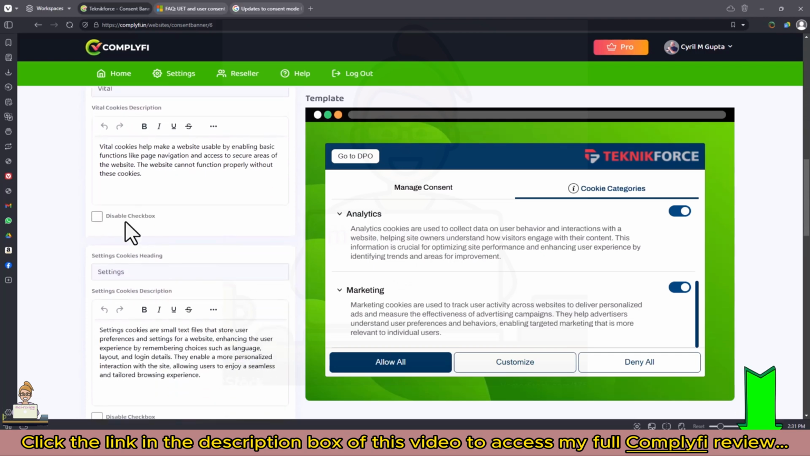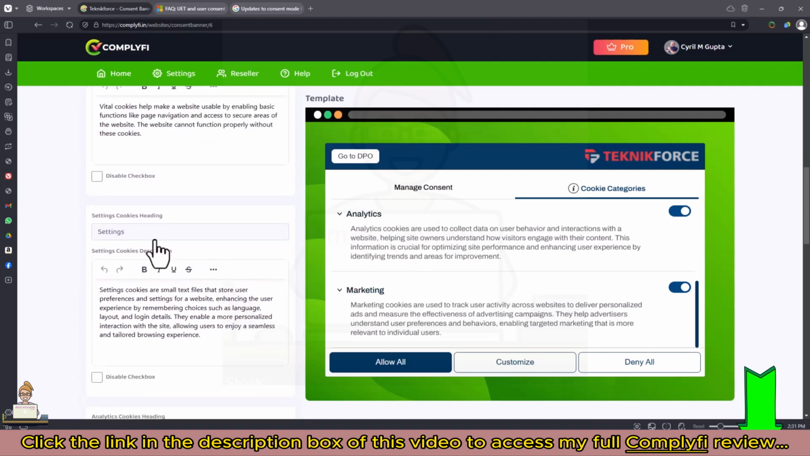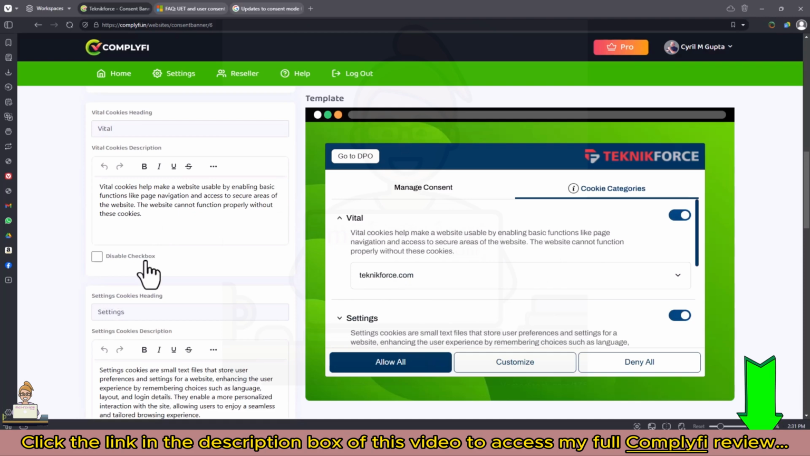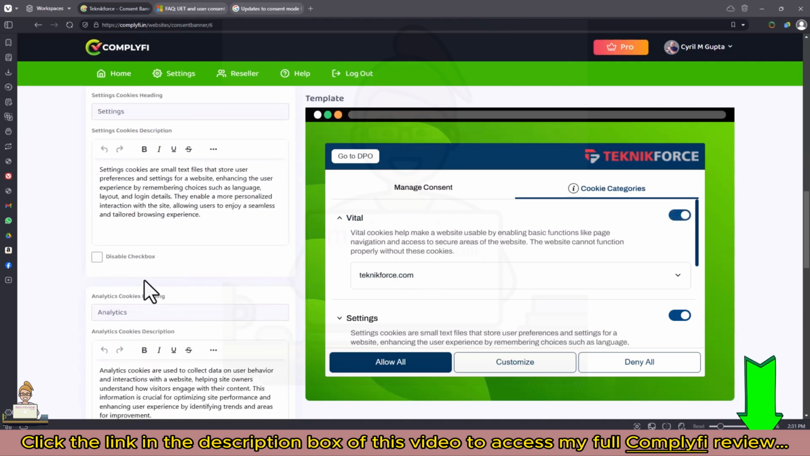Change the message any way you want. Plus, you can also disable and enable checkboxes. So for example, vital cookies are something important and you don't want people to be able to disable it. So you can disable it and people will not be able to turn off vital cookies. So it has got all the nuances covered like that, right?